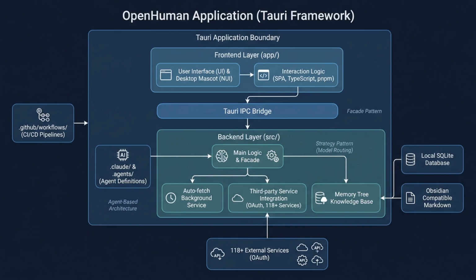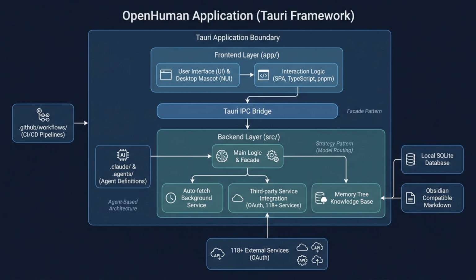So, what is that problem? It's the cold start issue that plagues almost every AI agent out there. You know the drill. You activate a new assistant, and it's a blank slate. It doesn't know anything about your projects, your contacts, or your work history. This forces developers and knowledge workers to spend weeks manually feeding it information or just waiting for it to learn passively. OpenHuman tackles this problem head-on. Its unique approach is to proactively absorb your digital life right from the start. The result is an AI that has deep, personalized context from the very first moment it's running.